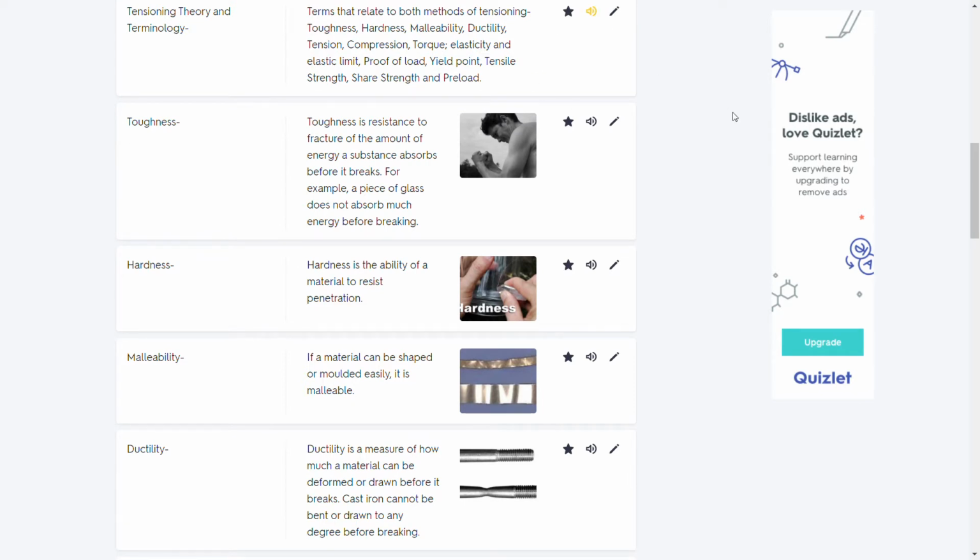Tensioning theory and terminology. Terms that relate to both methods of tensioning: toughness, hardness, malleability, ductility, tension, compression, torque, elasticity and elastic limit, proof load, yield point, tensile strength, shear strength and preload.